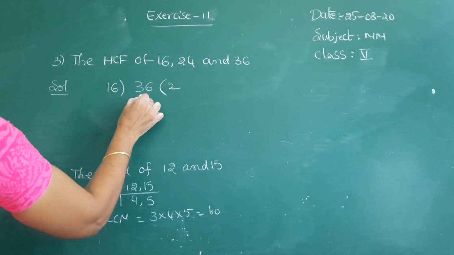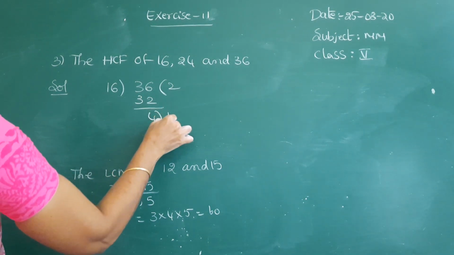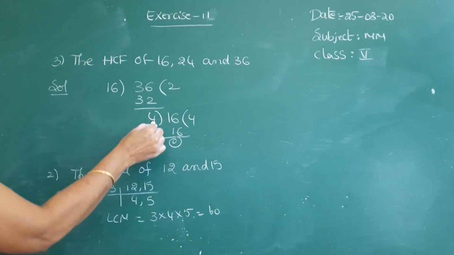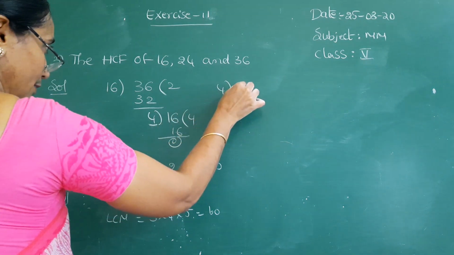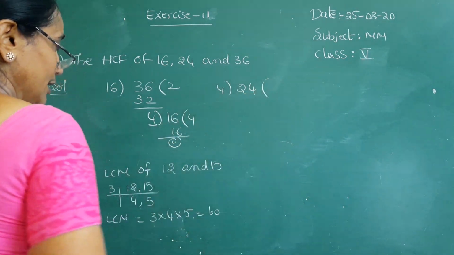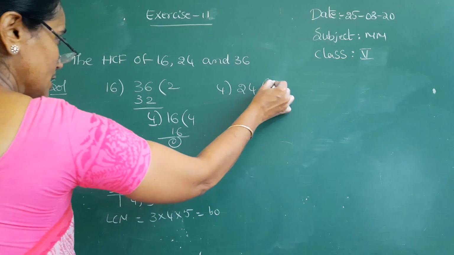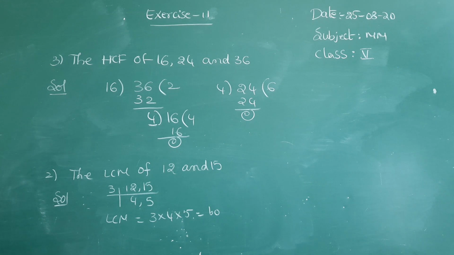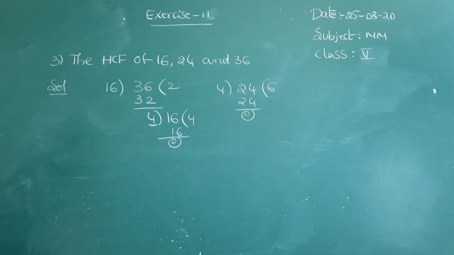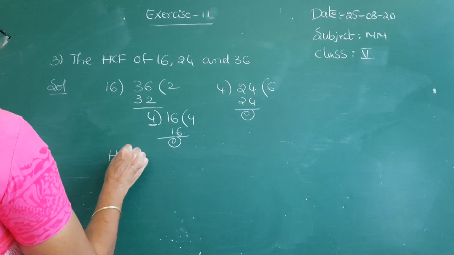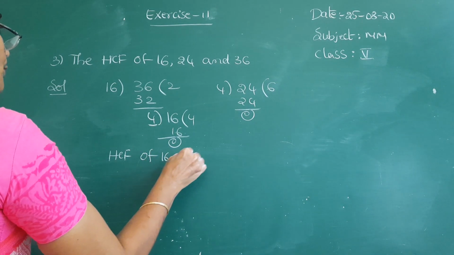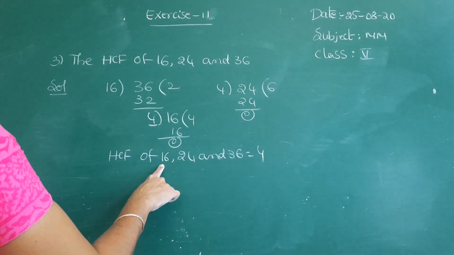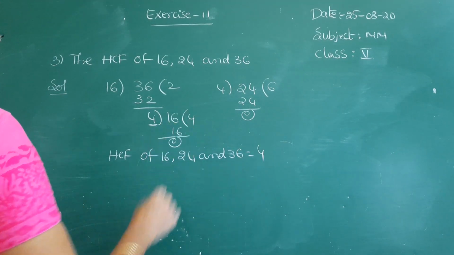16 2s are 32. So 4, drop the divisor as dividend. 4 4s are 16. So remainder is 0. And you have to take this divisor and divide 24 with 4. 4 6s are 24. So 0 remainder. So where you are getting 0, the divisor is the HCF. So HCF of 16, 24, and 36 is equal to 4. 4 4s, 4 6s, 4 9s.